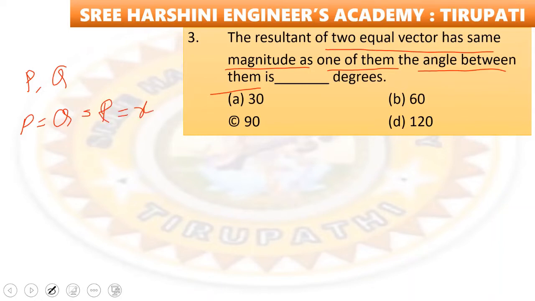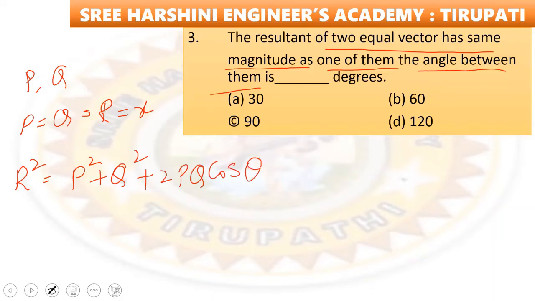Now from the parallelogram law, what is the resultant equation? We have R square equal to P square plus Q square plus 2PQ cos theta, right? Just substitute R value here, that is x square is equal to x square plus x square plus 2x square cos theta, right?